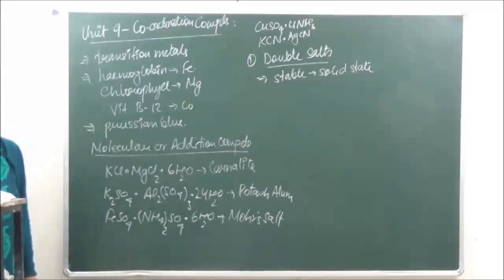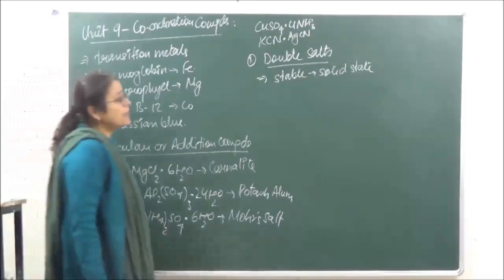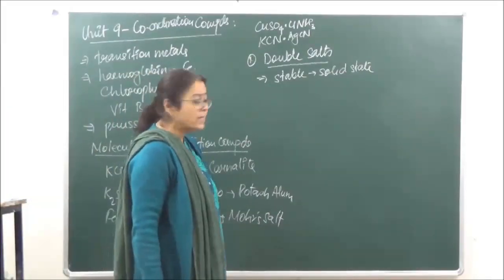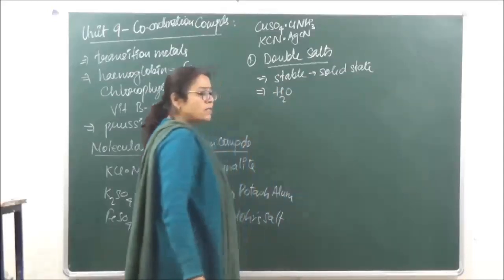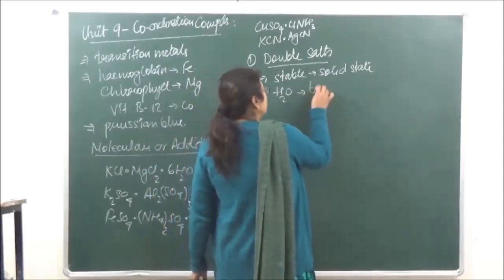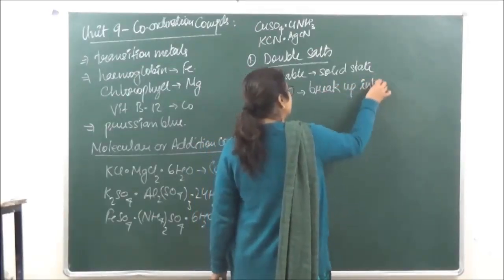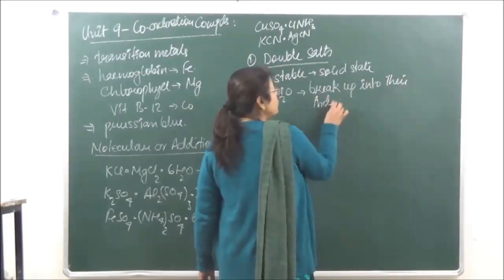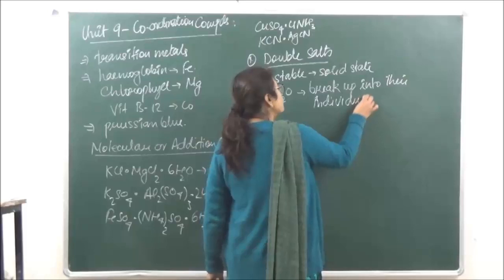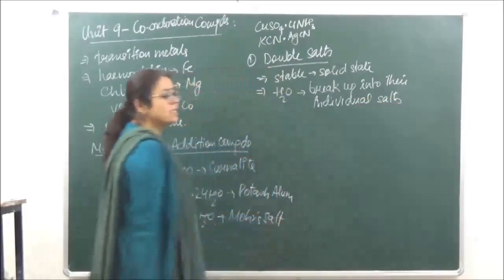But now when we put it into solution, जैसे हम इसको water के अंदर dissolve करेंगे, they are going to break up completely into their individual constituents. ठीक है? So stable in the solid state, and when we dissolve it in water, they will break up into their individual salts, and they will also retain the properties of the individual salts in solutions.